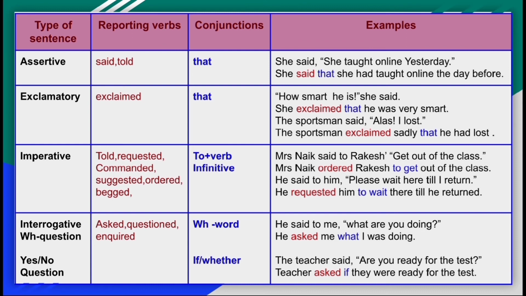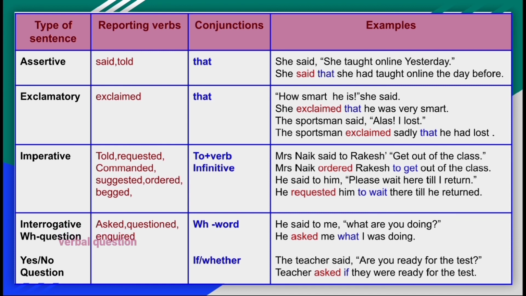In interrogative sentences, we can find reporting verbs such as ask, question, inquired, etc. In a WH question, we use the WH word as the conjunction. See the example. He said to me, "What are you doing?" He asked me what I was doing. So we can find that what is used as the conjunction.